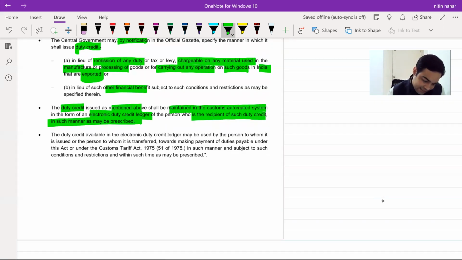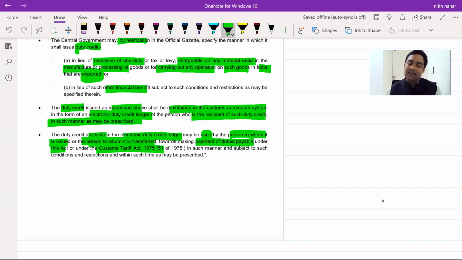The duty credit available in the electronic duty credit ledger may be used by the person to whom it is issued or the person to whom it is transferred for making payment of duties payable under this Act or under the Custom Tariff Act, in such manner and with such conditions as may be placed.